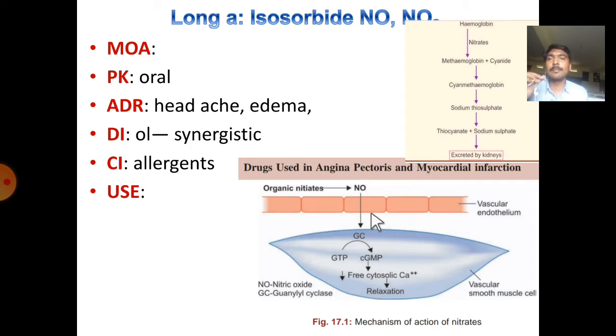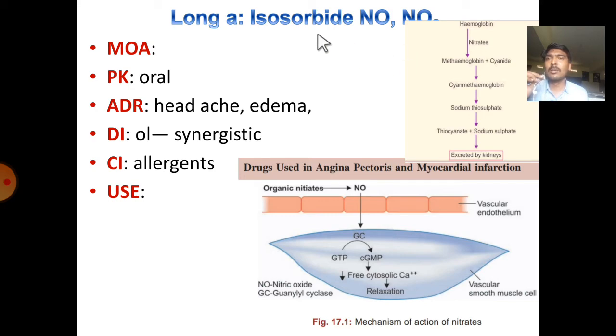And here we can see the mechanism. Organic nitrates upon metabolism release nitric oxide, which diffuses into the smooth muscle where it will activate the guanylate cyclase enzyme. The guanylate cyclase enzyme converts GTP to cyclic GMP. Cyclic GMP reduces free cytosolic calcium. This leads to the relaxation of smooth muscle. So that is the mechanism.